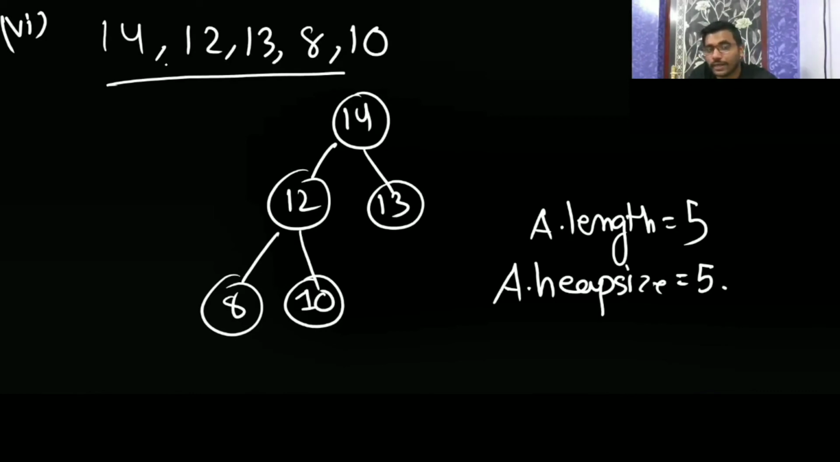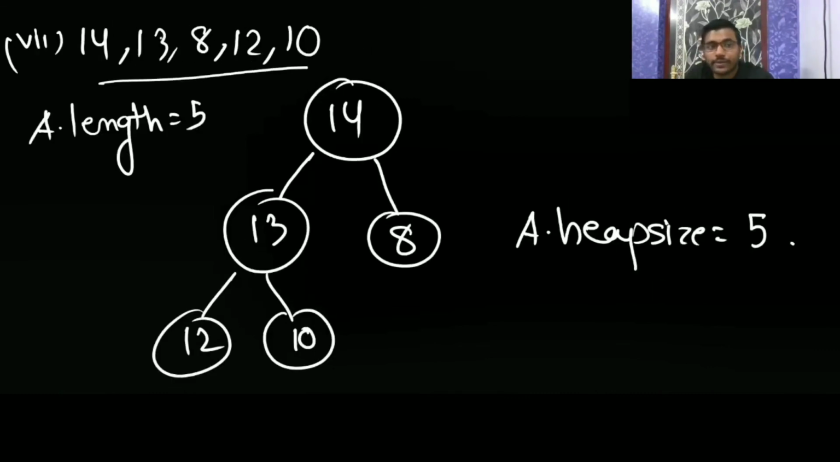Okay, so if you are writing the elements like first 14, then 12, 13, 8, then also it's a maxi. So out of some set of elements, it can have more than one maxi. This is having one maxi when you are writing 14, 12, 13, 8, 10. Even when you are writing 14, 13, 8, 12, then also you are getting a maxi. It means for a given set of numbers, there may be more than one heap.